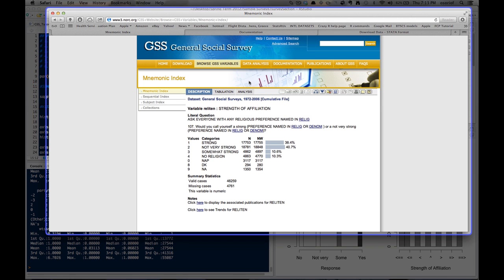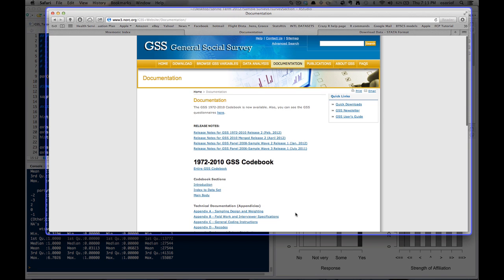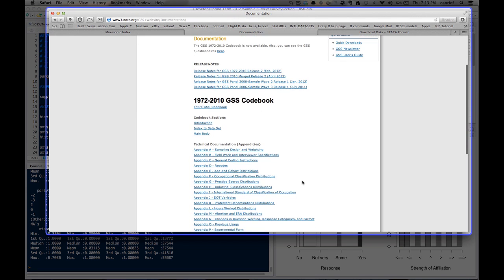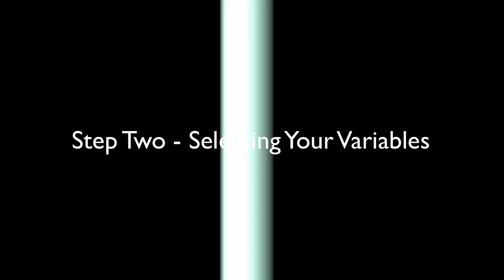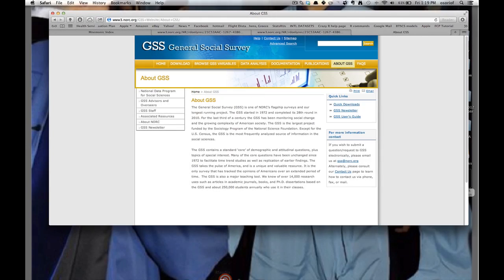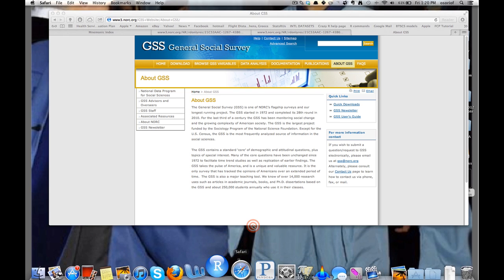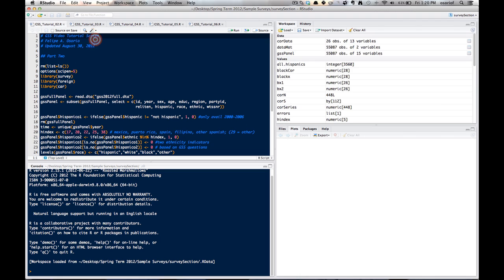So now that we've gone through downloading the data and looking at some of the documentation, we can move on to something a little more interesting. We're going to go ahead and open up RStudio and see how we can load the data in. So you'll see I've already got a script.